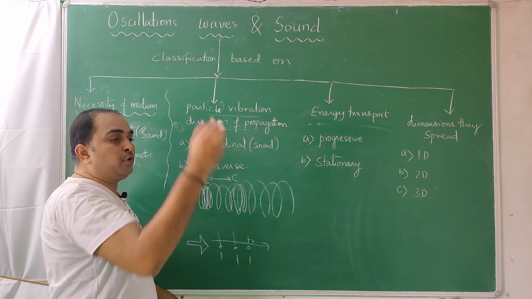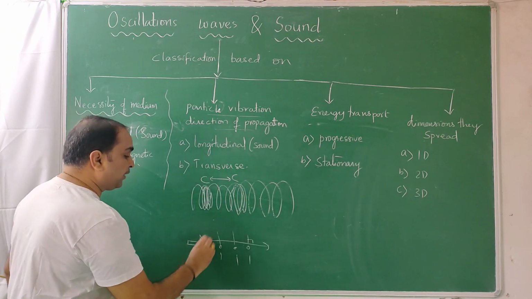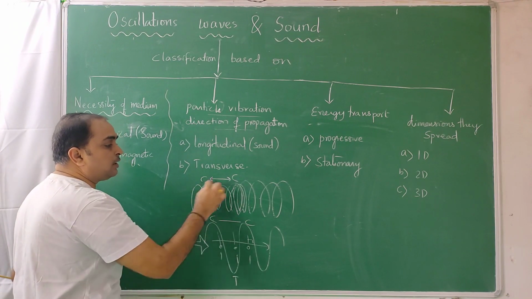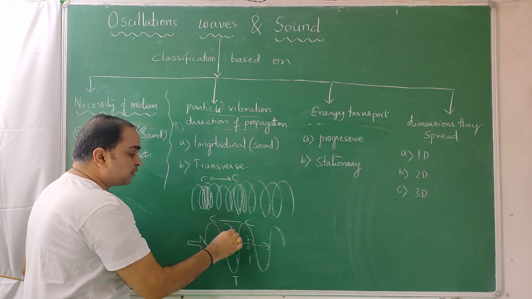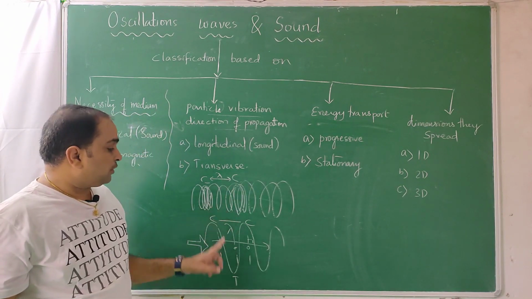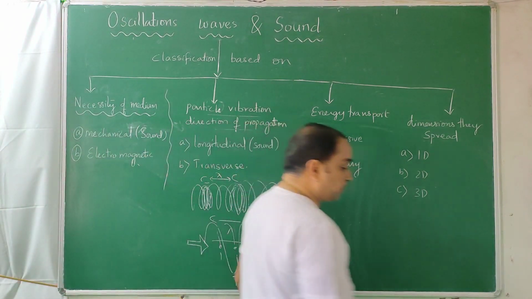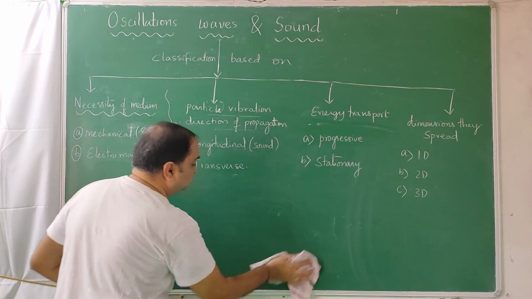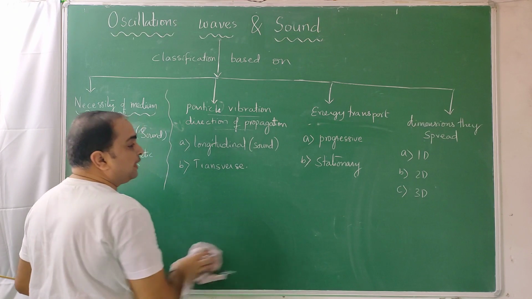With the same spring, if you move it up and down, you will get waves like this. This is a crest, this is a trough. The distance between two crests is called the wavelength. This kind of wave is called a longitudinal wave, and this kind is called a transverse wave. Again, when the topic comes, we will discuss in detail.